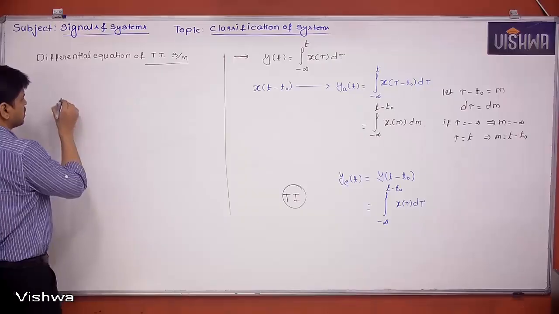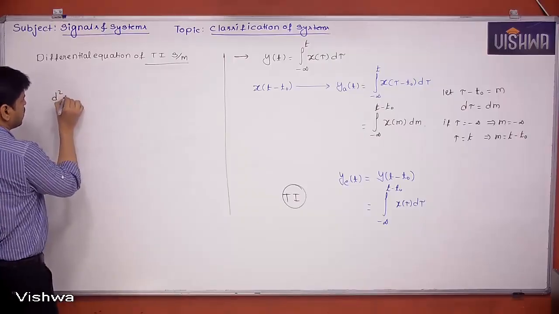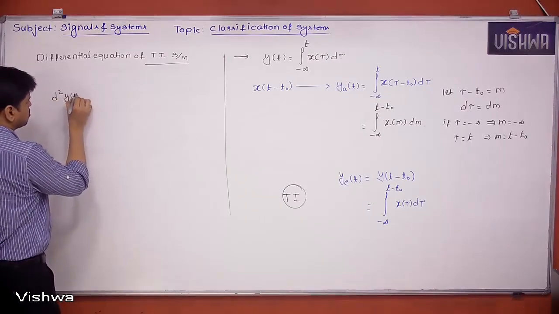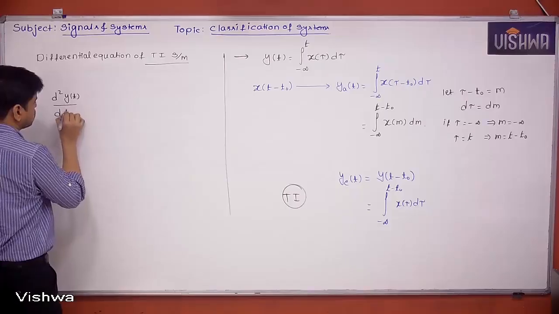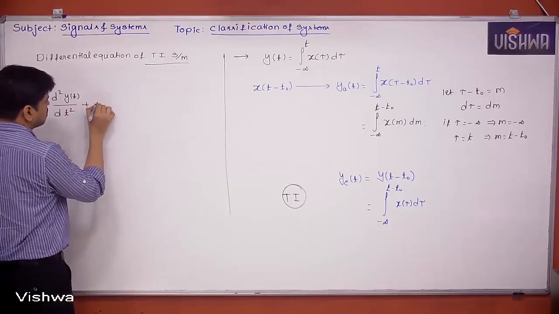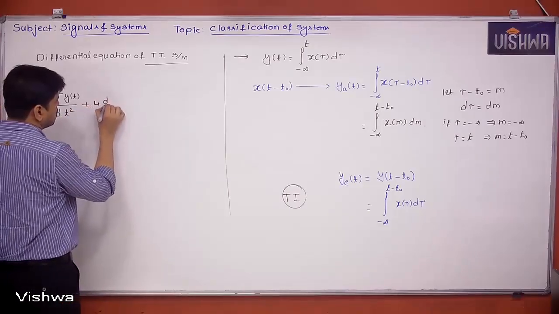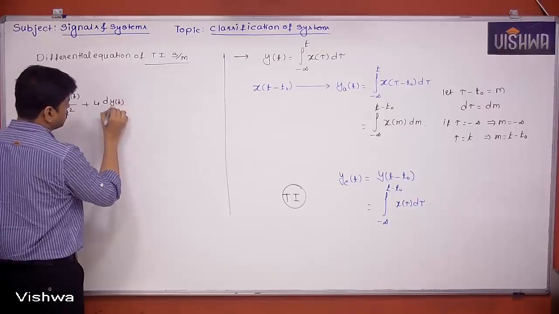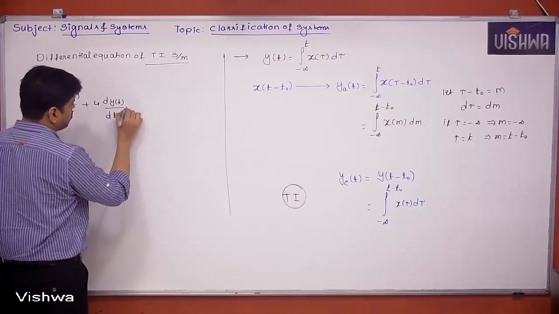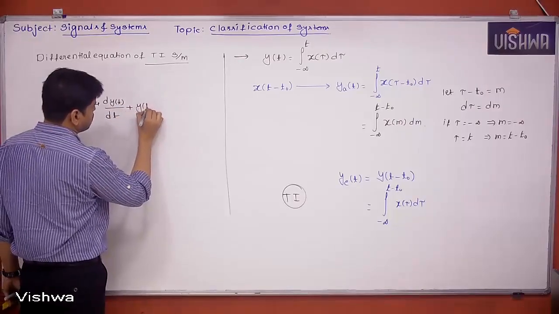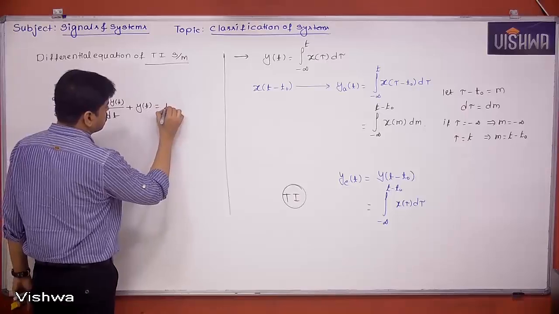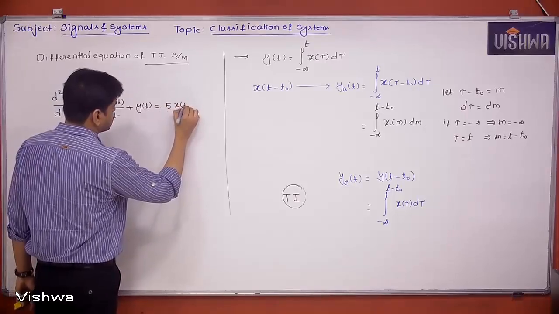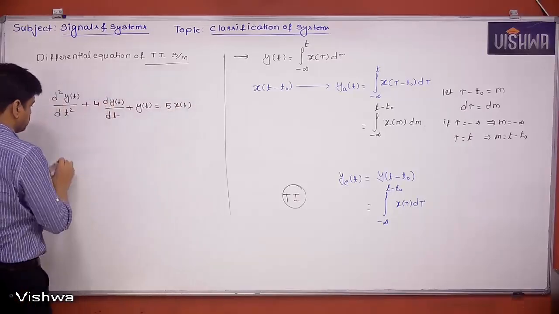Okay, let's see d square y of t by dt square plus 4 dy of t by dt plus y of t is equal to 5x of t. This is one system.